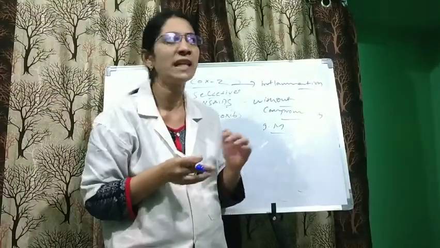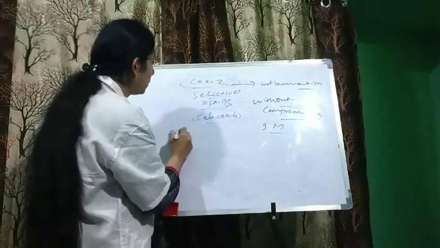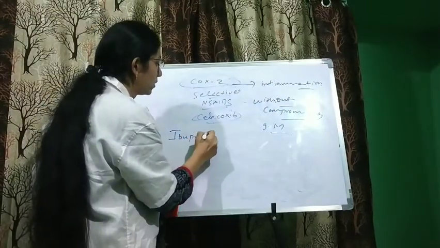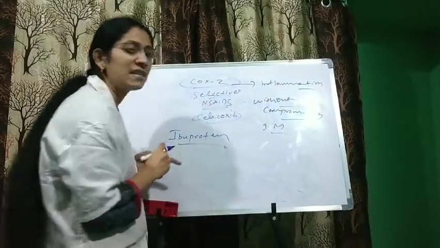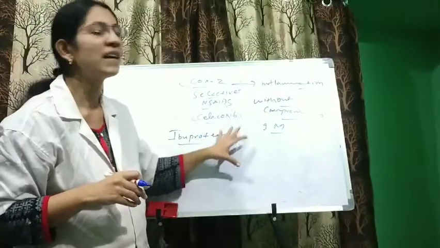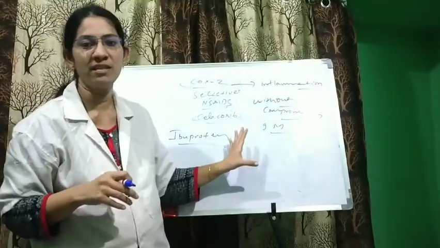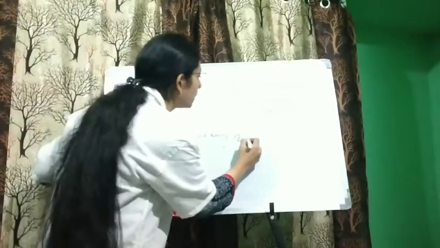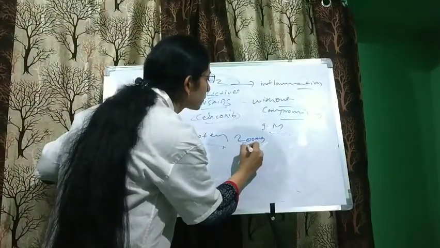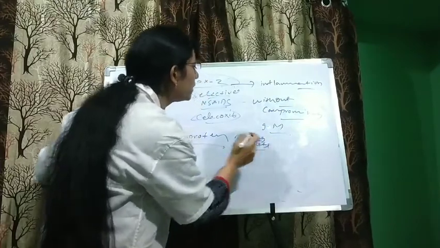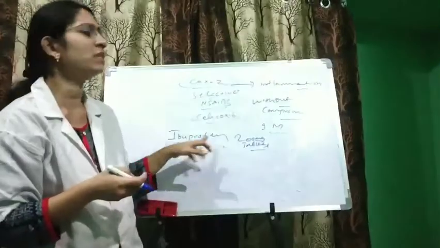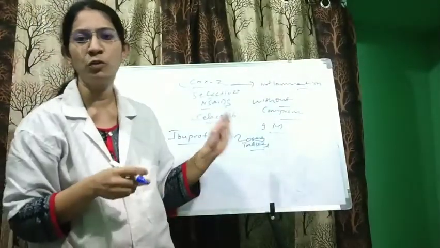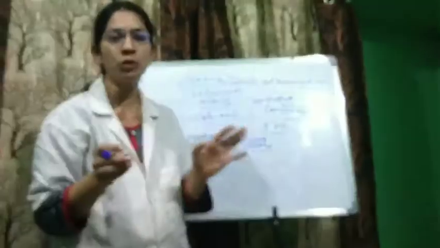NSAIDs are available as oral tablets. For example, ibuprofen 200 mg tablets are available, and we take 1 to 2 tablets every 4 to 6 hours.